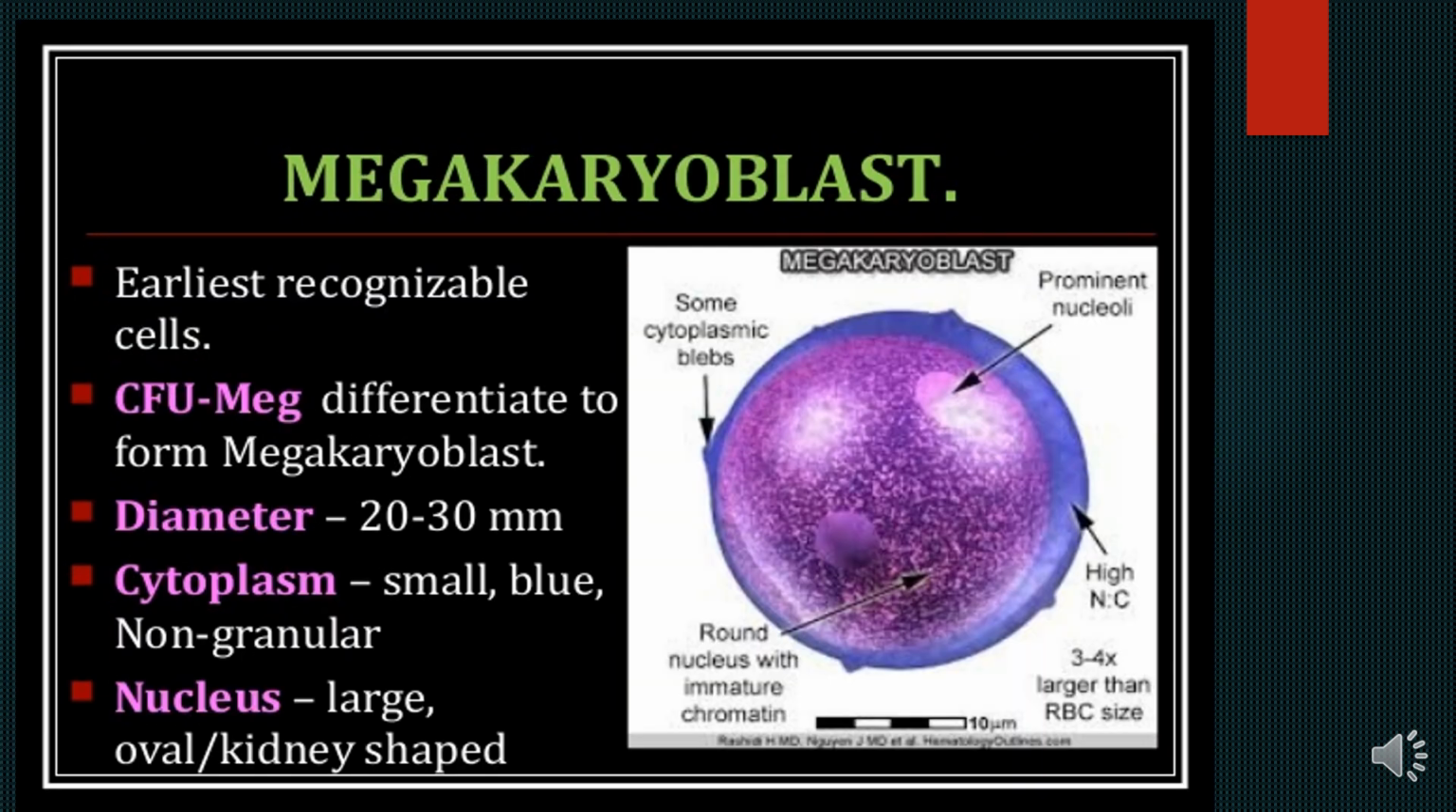So the megakaryoblast is the earliest recognizable cell. The colony forming units megakaryocytes differentiate to form megakaryoblast. Their diameter is 20 to 30 micrometers. The cytoplasm is small, blue, non-granular. The nucleus is large, oval or kidney-shaped.